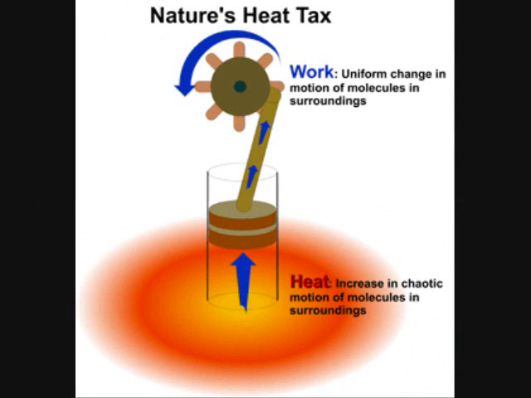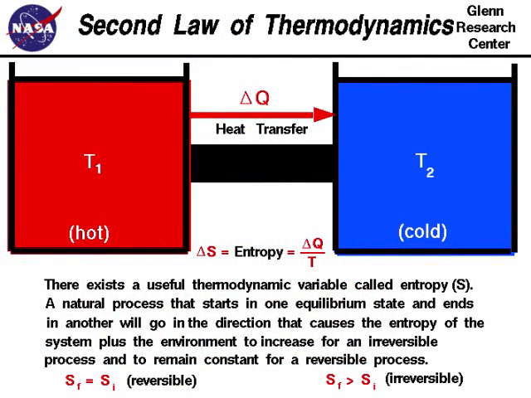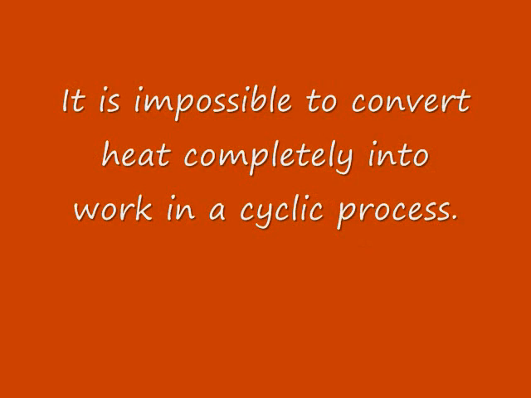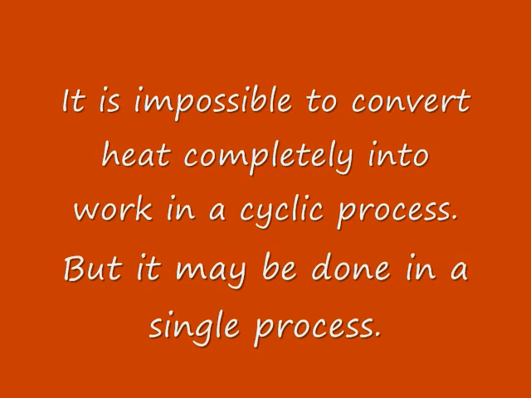This law is often known as nature's heat tax, and the reason for that is because heat is the most disordered form of energy. It spreads out most easily, and once we turn something into heat, it never comes back. As you can see from this diagram, the energy goes from the more ordered system, where the hot and the cold are separated, to a more disordered system, where energy is transferred from the hot reservoir to the cold reservoir. We can summarize this by saying that it is impossible to convert heat completely into work through a cyclical process, but we could do it in a single stage process.